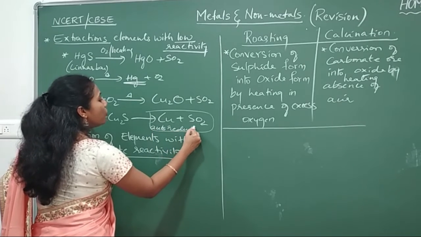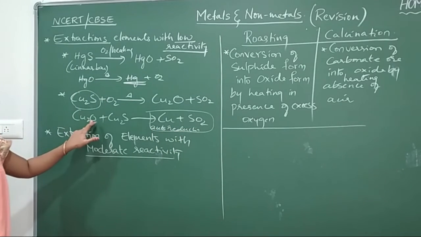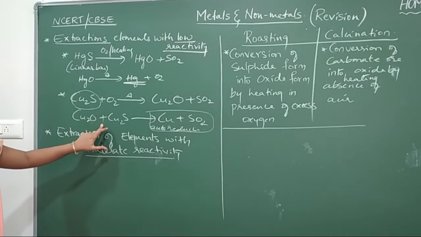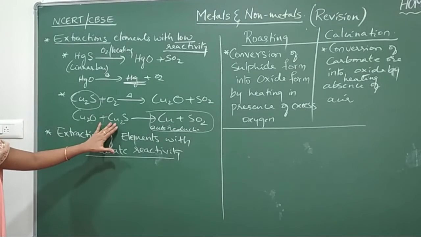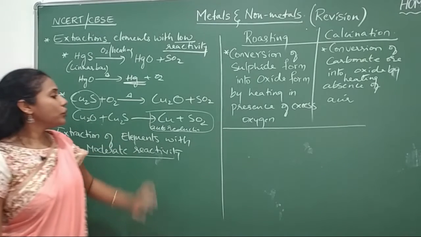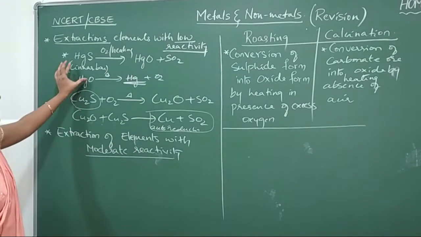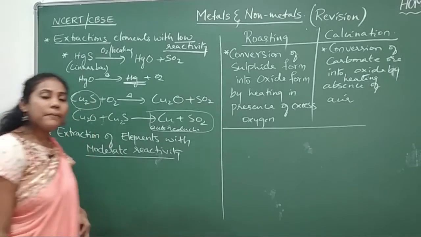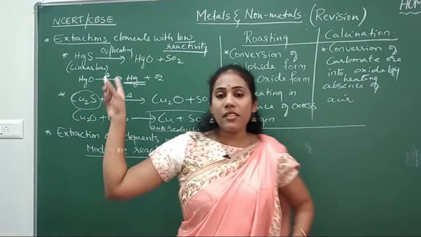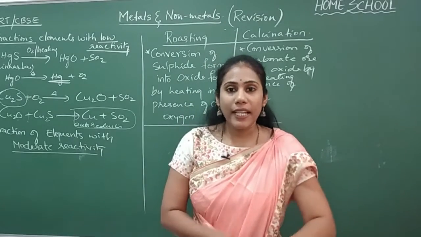Reduction in the sense of removal of oxygen. So oxygen is getting removed with the help of Cu2S only. We are not using any other agent here, so it is auto reduction. This is the extraction of mercury, this is the extraction of copper. These are the two examples that you have to remember under extraction of elements with low reactivity.